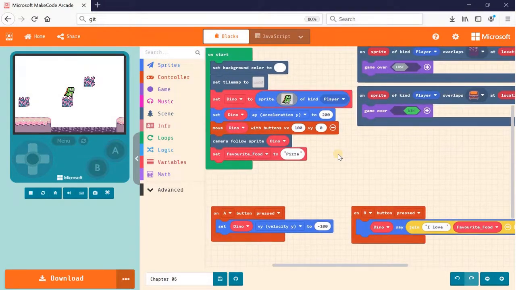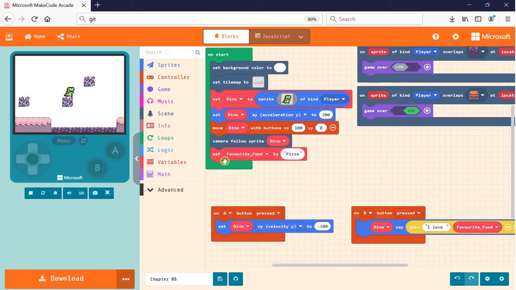Alright, so if you need help to recall how to create this scene over here, and also how all these buttons or acceleration works, make sure you check out the previous chapter, chapter 3, which we talk about how to create the scene, and chapter 4, which we talk about how to create the motion and also the button control for the game.